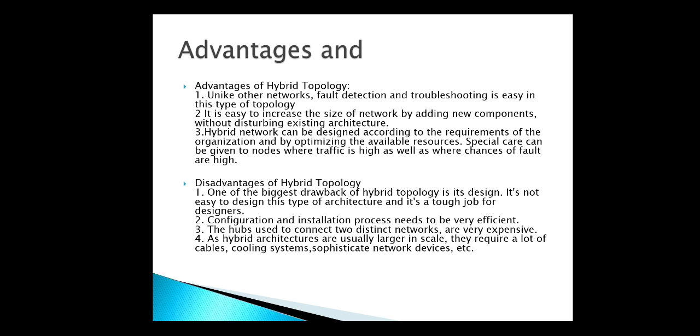Disadvantages of hybrid topology. One of the biggest drawbacks of hybrid topology is its design. It's not easy to design this type of architecture and it's a tough job for the designer. The configuration and installation process needs to be very efficient. The hubs used to connect the different networks are very expensive. As hybrid architectures are usually larger in scale, they require lots of cable, cooling systems, sophisticated network devices, etc. But if you want to create a larger network, hybrid topology is the best option.